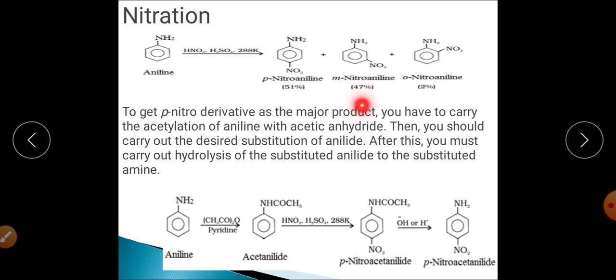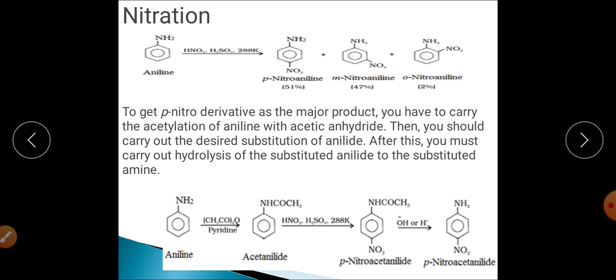There is formation of meta-nitroaniline in 47%, and there is formation of ortho-nitroaniline in 2%. Right? So all three products will be synthesized, that is the para substitution, ortho substitution as well as meta substitution.